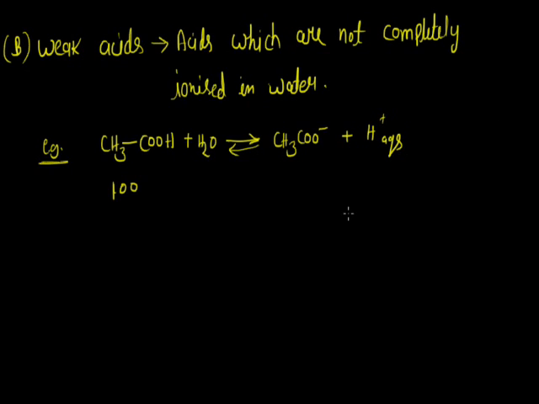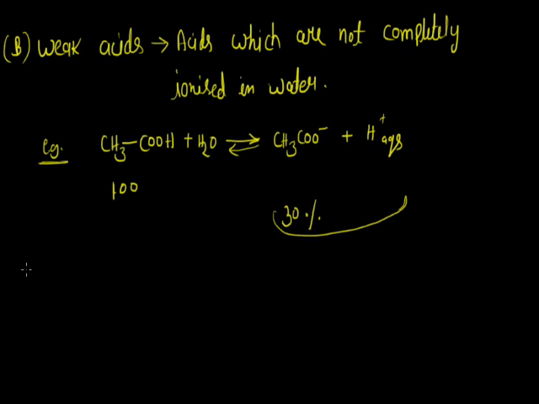So after dissolution, it gives only up to 30% acetate ion and H plus. It means after dissolution, 70% remains in the non-dissociated form. So we can say that if an acid ionizes only up to 30 or 35%, it will be considered a weak acid.